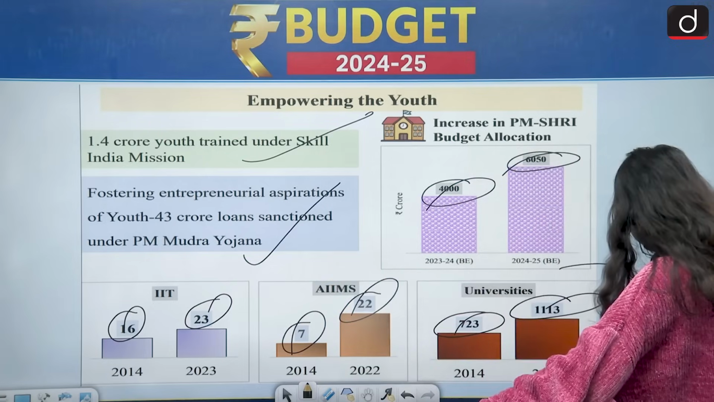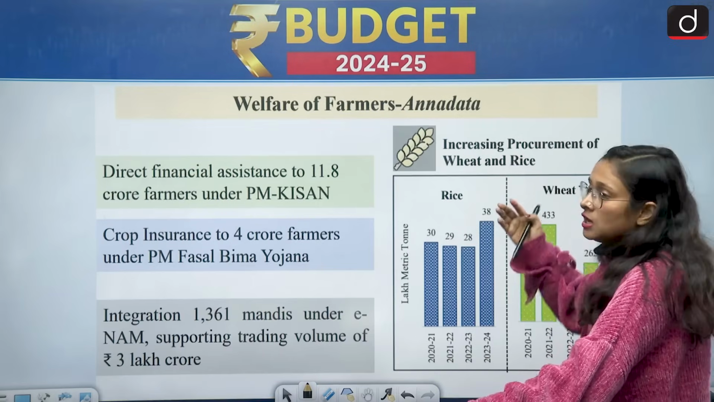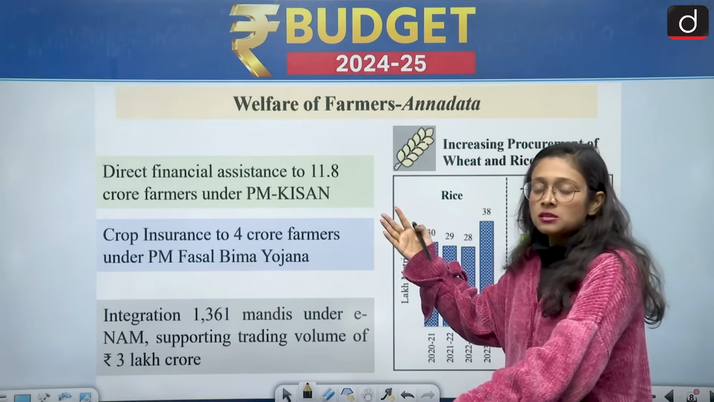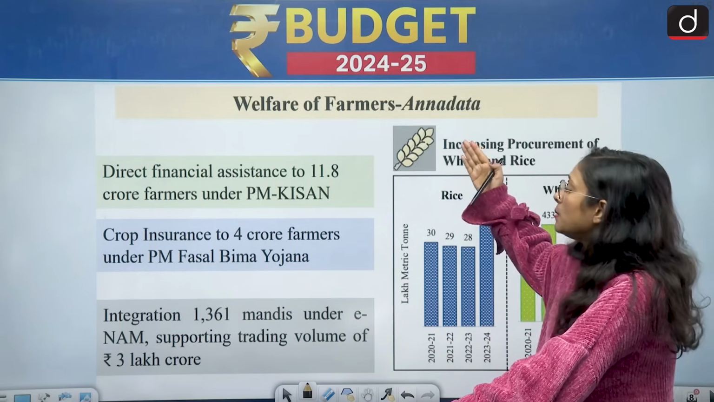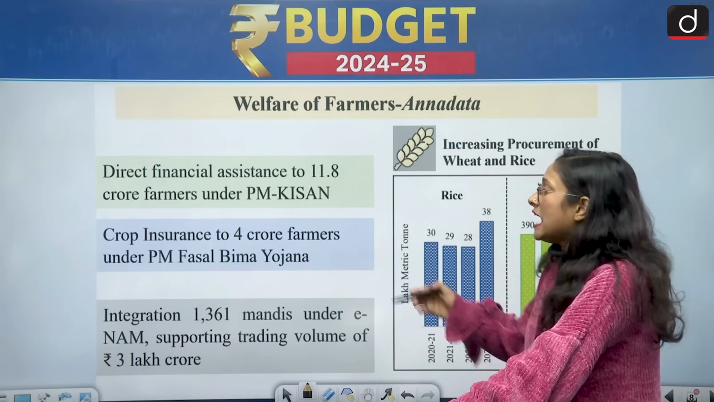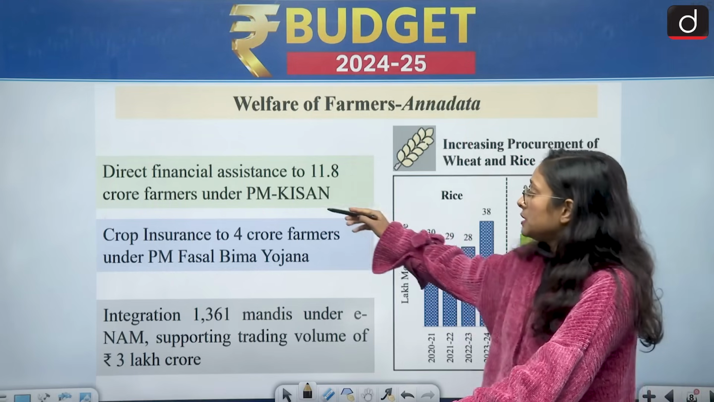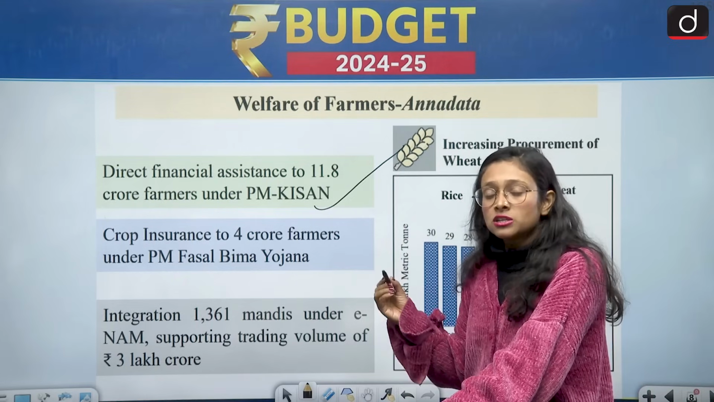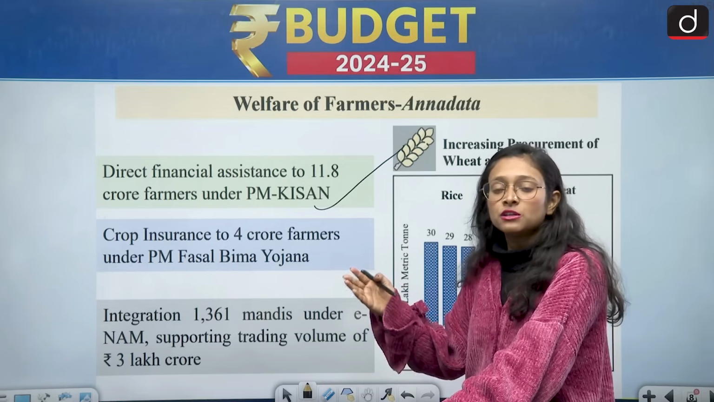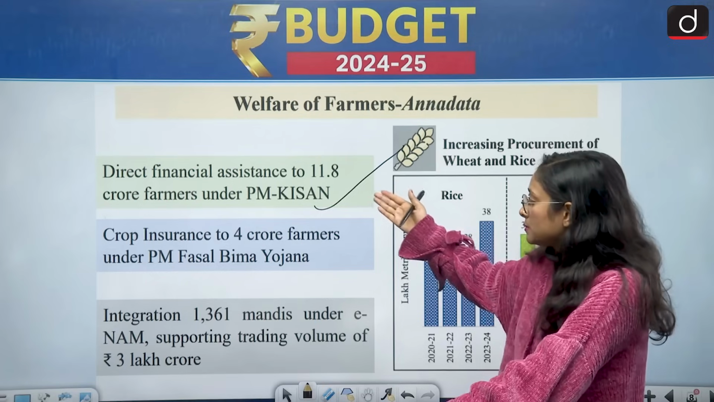Moving to the next one, which is welfare of farmers, Annadata. So each slide is dedicated to the focus areas, and here we are discussing the farmers, which is Annadata. So direct financial assistance to 11.8 crore farmers under PM Kisan. PM Kisan is a facility where 6,000 will be given to the farmers in installments of 3 times. So this is PM Kisan.